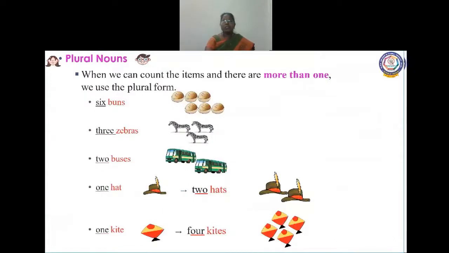Plural nouns. When we can count the items and there are more than one, we use the plural form. See here, more than one bun. How many buns are here? 1, 2, 3, 4, 5, 6. Six buns. So more than one, we call plural nouns. How many zebras are here? 3 zebras. 2 buses. 2 ants. 4 kites. These words come under plural nouns. One kite comes under singular noun. You understood? Yes.